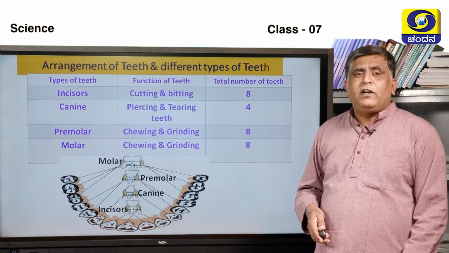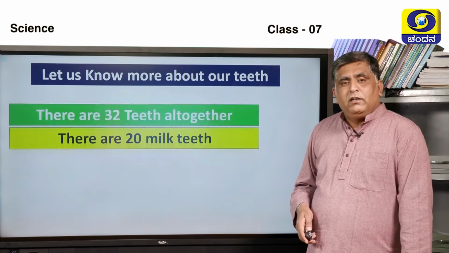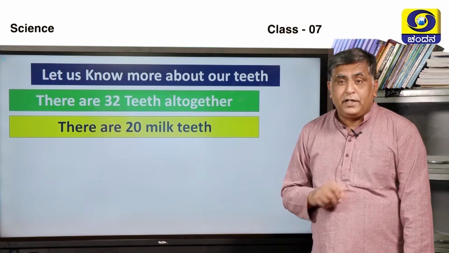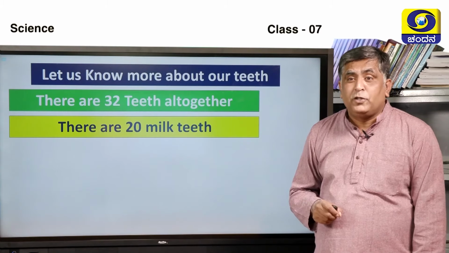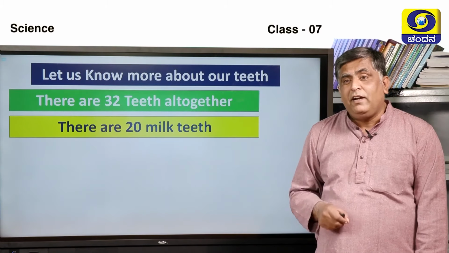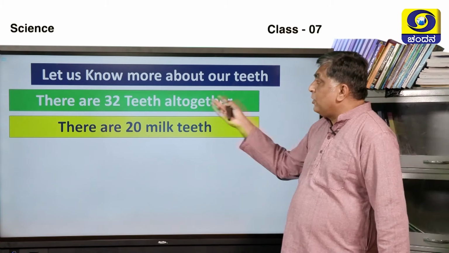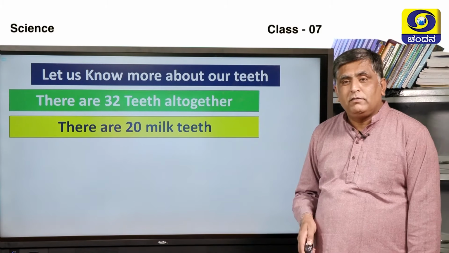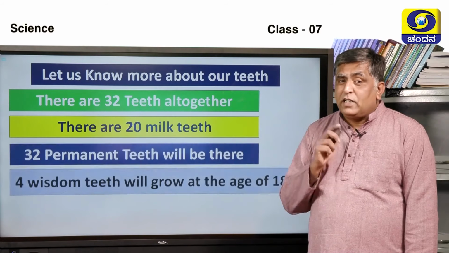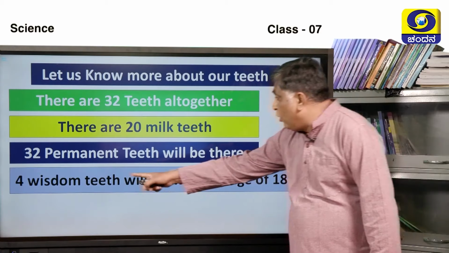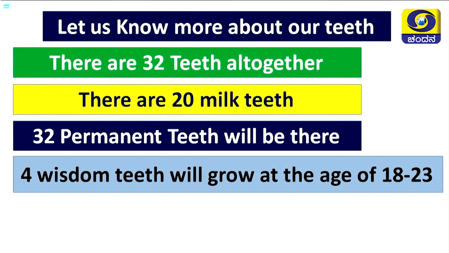Now let us continue our discussion on this. So there are 32 teeth altogether and there are 20 milk teeth. Immediately a question comes to your mind. Sir, in the previous slide you explained that there are 28. Now you are telling there are 32 altogether. How is it possible? Good question. The answer is 32 permanent teeth will be there, but 4 wisdom teeth will grow at the age of 18 to 23.